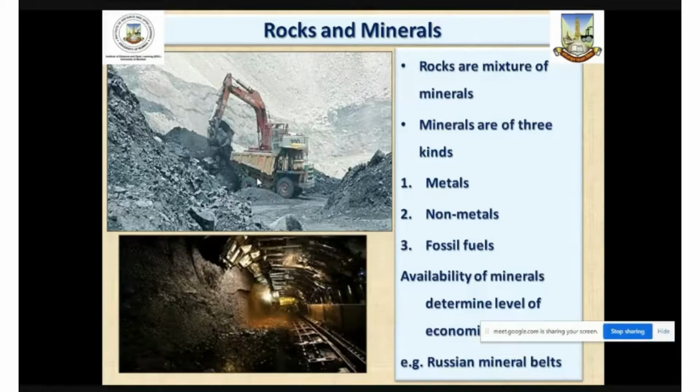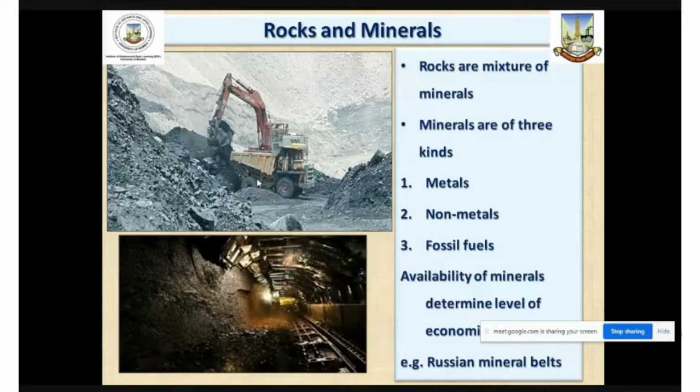Minerals can be classified into three different categories: metals, non-metals, and fossil fuels. All these types of minerals play an important role in economic development, because most of the minerals are used as raw material in different kinds of industries, and also the fossil fuels are the major source of fuel or energy resources in various manufacturing industries.